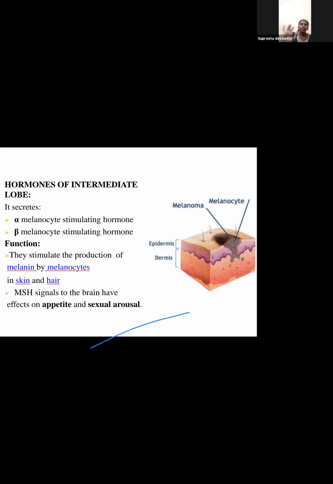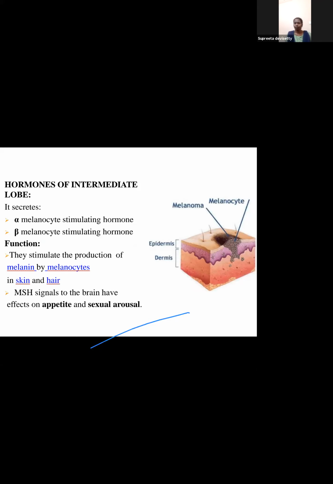Okay, we studied when we were studying about skin, we studied about keratinocytes, keratin. So I told you that keratin based shampoos are coming up these days. There are alpha melanocyte stimulating hormone and beta melanocyte stimulating hormone. They stimulate the production of melanin by melanocytes in skin and hair.